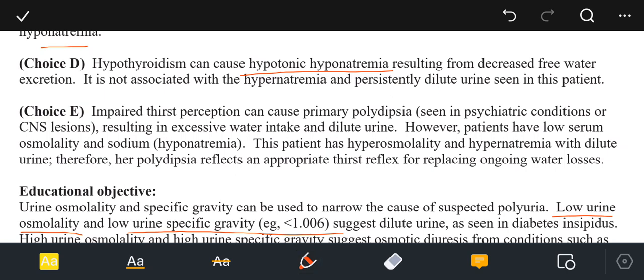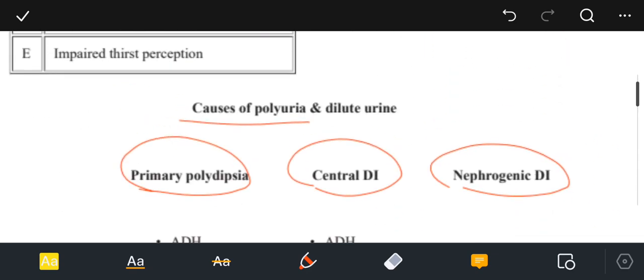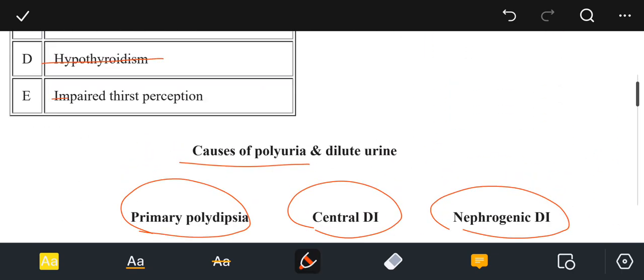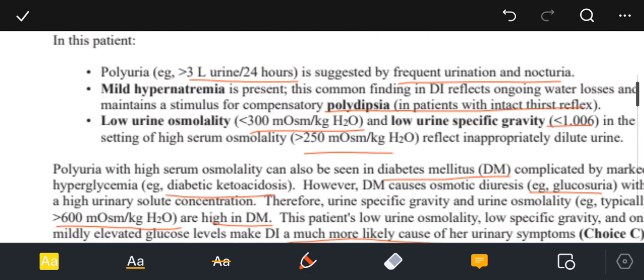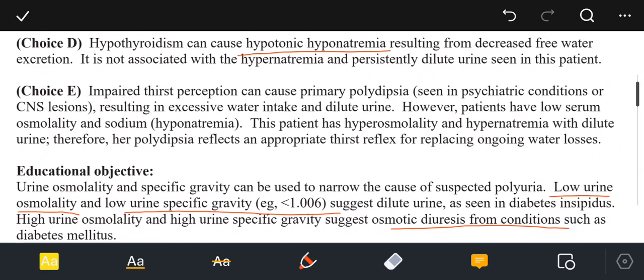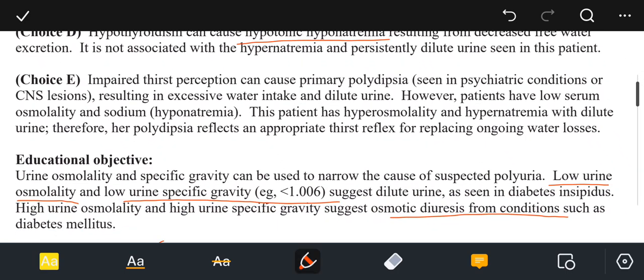The choice eta, that is impaired thirst perception. This is not the option of choice because impaired thirst perception can cause primary polydipsia, seen in psychiatric conditions or CNS lesions, resulting in excessive water intake and dilute urine. However, these patients have low serum osmolality and sodium, that is hyponatremia. This patient has hyperosmolality and hypernatremia with dilute urine. Therefore, her polydipsia reflects an appropriate thirst reflex for replacing the ongoing water losses.